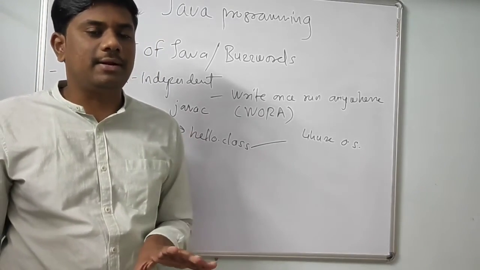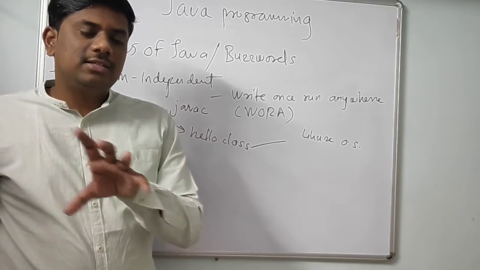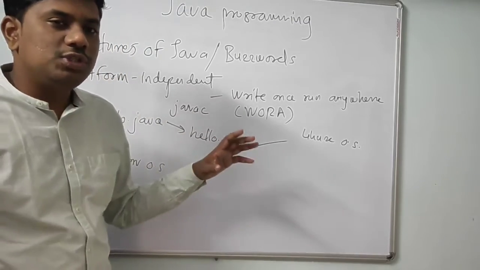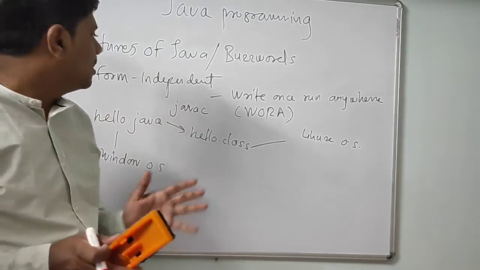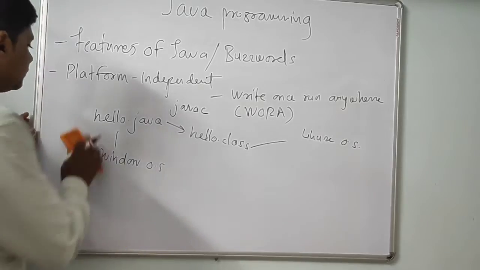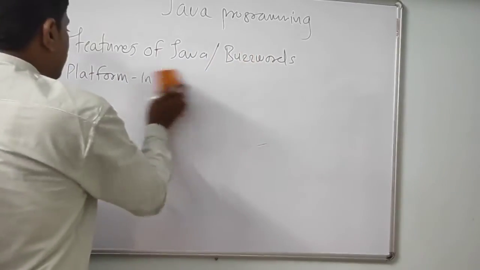JVM is platform dependent. The JVM implementation will be different for Windows, Linux, and Mac operating systems. So JVM is platform dependent, whereas Java is a platform independent language. So remember this.